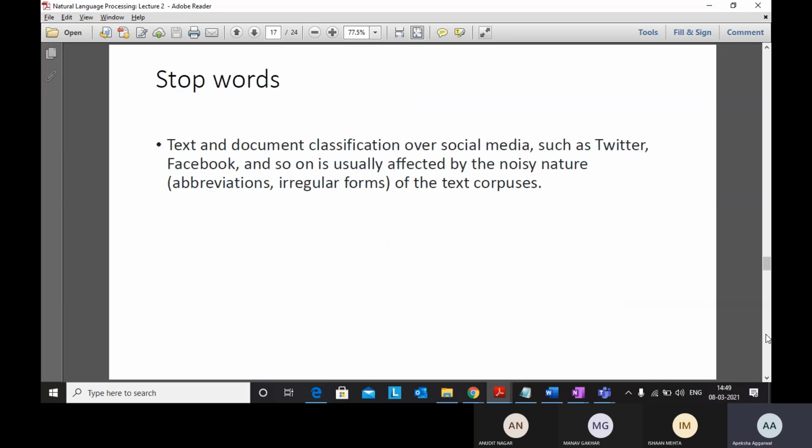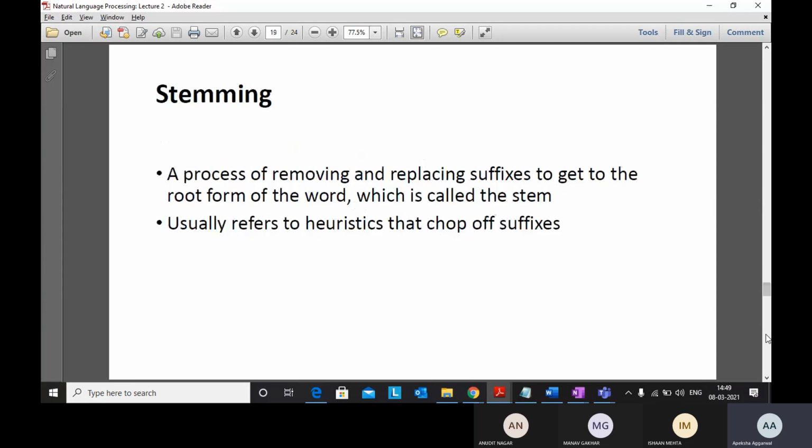So this was simple. Then stop word removal: removing words which don't mean anything, which are not able to help in my text classification or in my application where we want something as output. For example, the word the is not going to play a role, it cannot be positive or negative, right? So we remove those words.